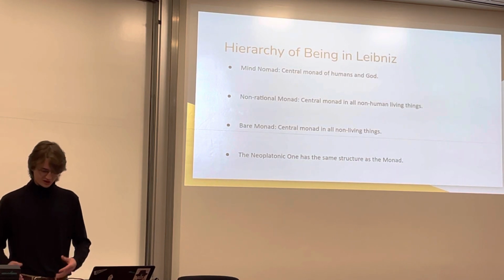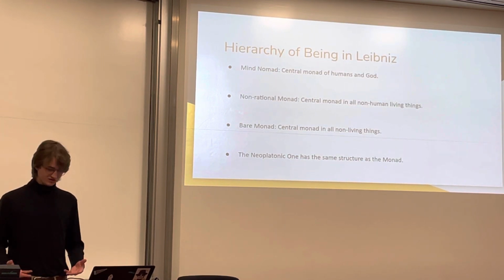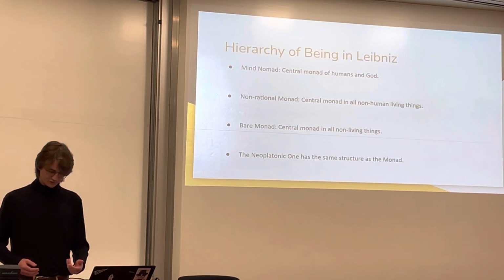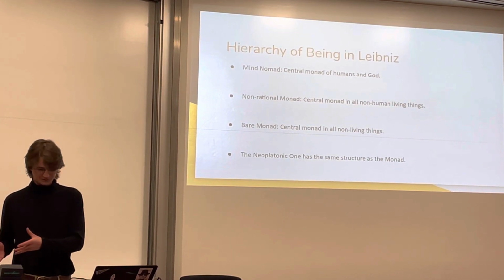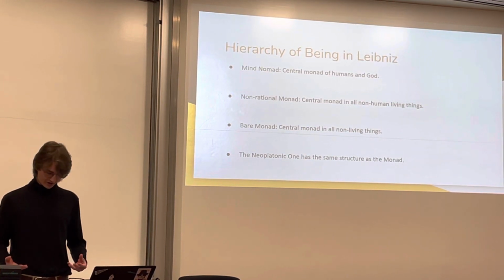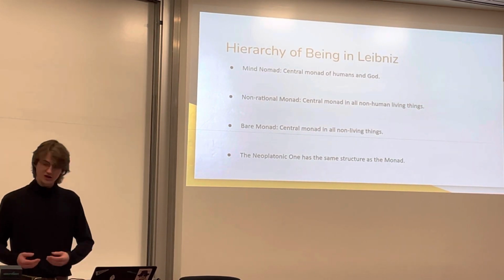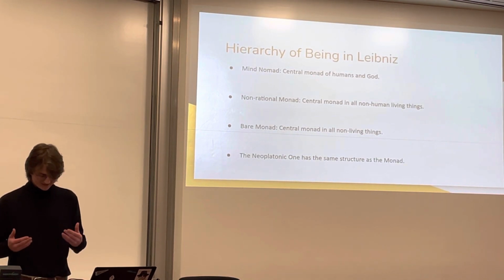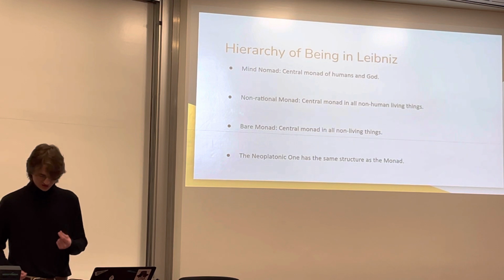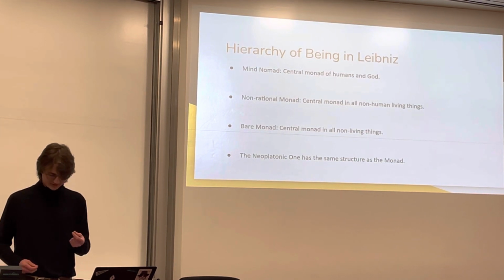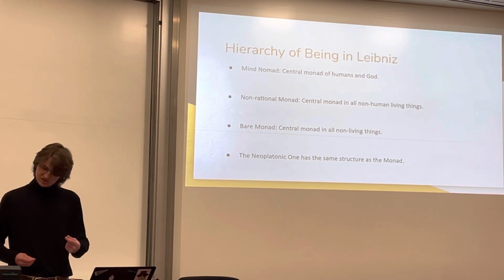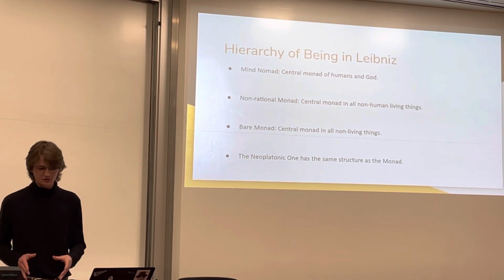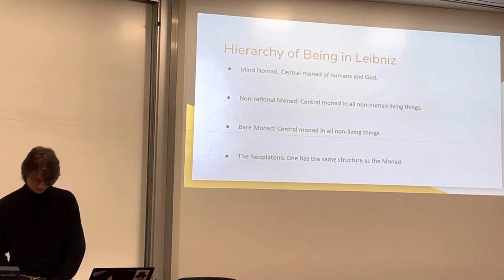The next level is the non-rational monad. This is the dominant monad and the composites that animals inhabit, since they do not have truths for knowing about God, but they are conscious beings. At the bottom of the hierarchy is the bare monad, which is only in non-living objects like chairs and tables. Leibniz gives us a concise analogy on the difference between intelligent substances and those that do not have any intelligence at all. In the Discourse on Metaphysics, he says that the difference is as great, quote, between a mirror and someone who sees, unquote.